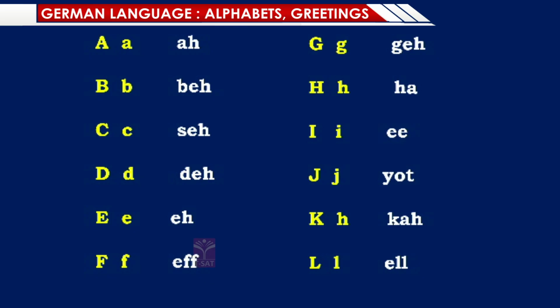So quickly once again, the pronunciations of these ones which are seen on the screen.